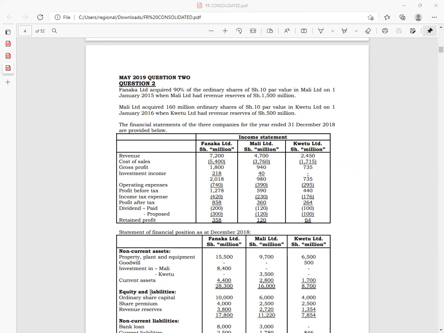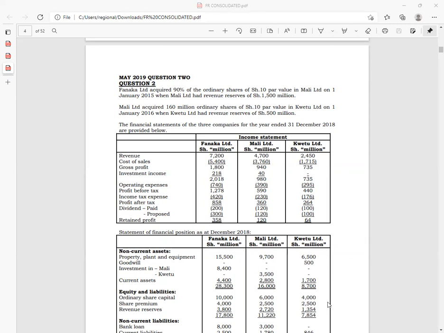You'll be able to see here. Ordinary share capital under the column of Kwetu is 4,000. But now remember, 4,000, this is money. I need to change this to number of ordinary shares. So how do I change this to number of ordinary shares? You'll take the 4,000 divided by the par value. Par value, remember, here is 10.